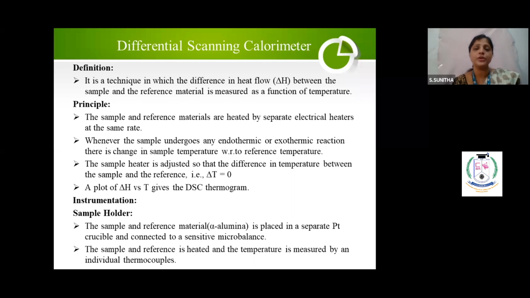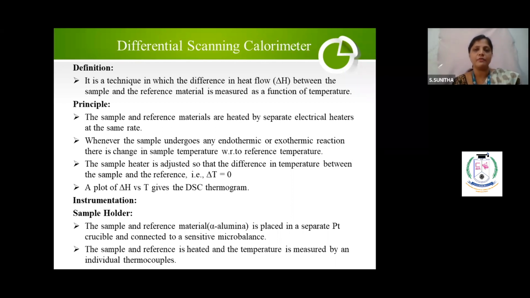How much amount of heat flow you have given, that has to be plotted against sample temperature. Hence, a plot of delta H versus temperature will give you the DSC thermogram. Again, the same instrumentation part I have given, the sample and the reference material. Here also, you will use the same reference material, alpha alumina.